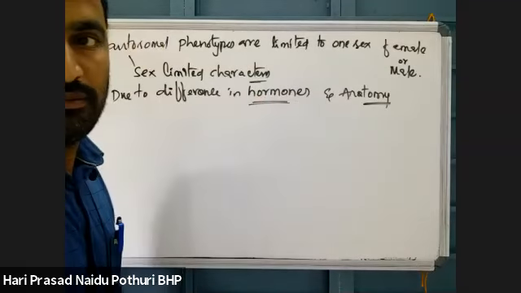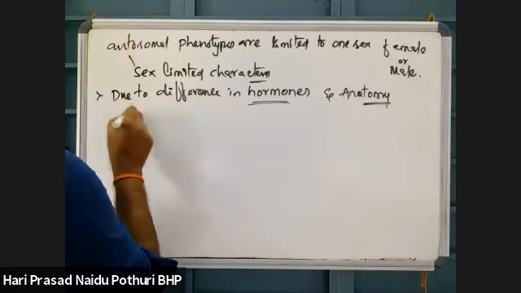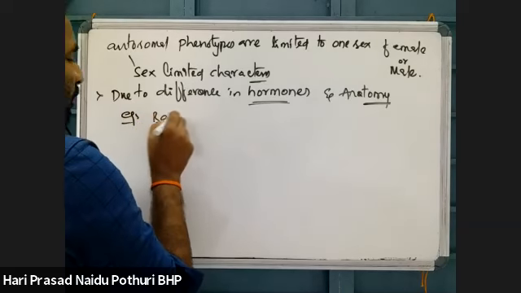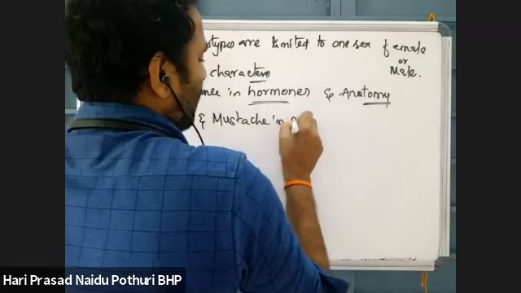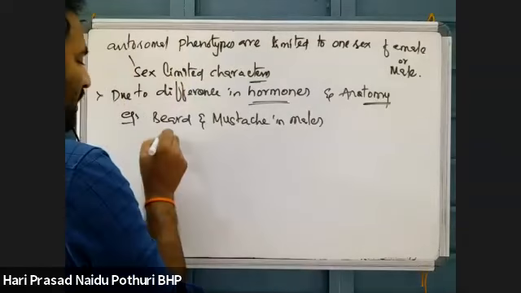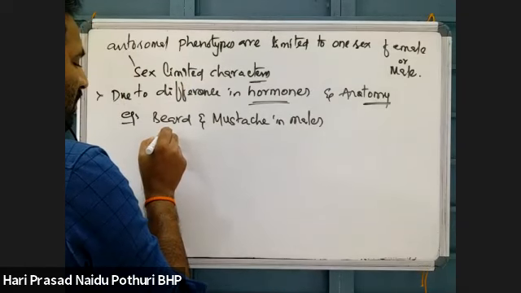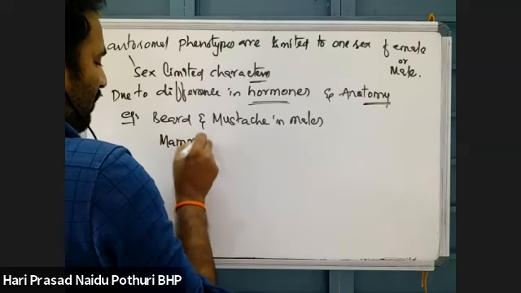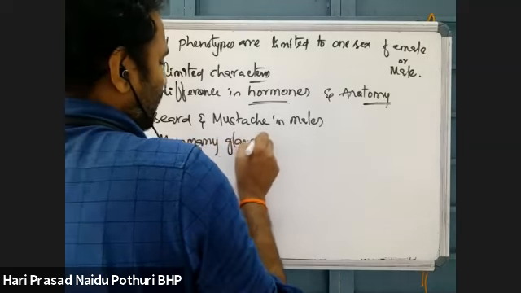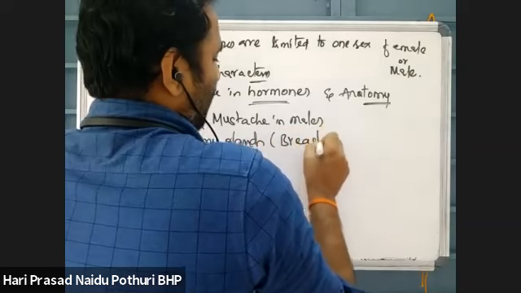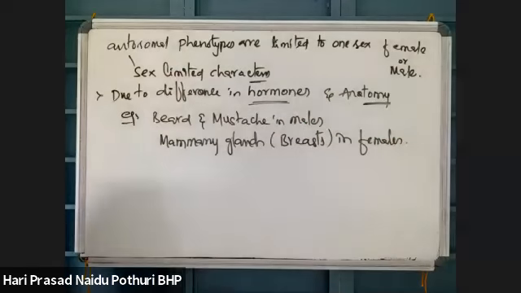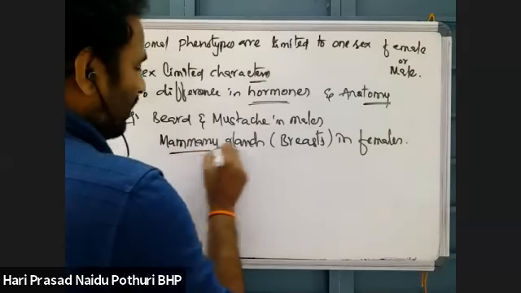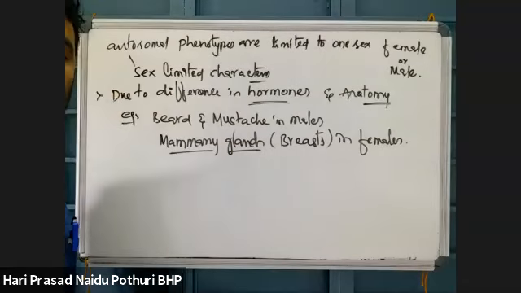That is what sex limited characters are. For example, beard and mustache development in males, whereas mammary gland growth, breast growth, occurs in females. This is what we say sex limited character.